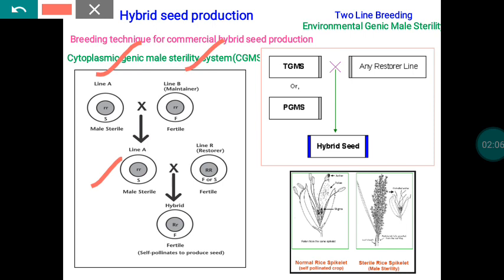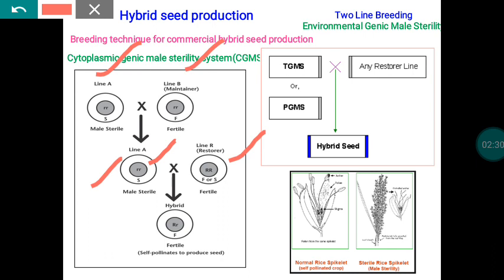Once the A line material is multiplied in sufficient quantity, we go for hybrid seed production. For hybrid seed production, we have to cross A with R. Here A is the female parent because it is our male sterile line, whereas the R line, that is the restorer line, acts as the male parent.